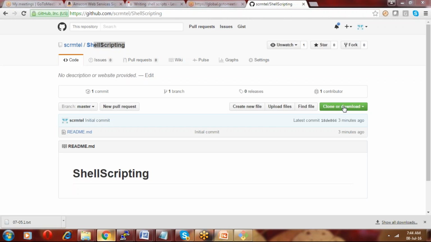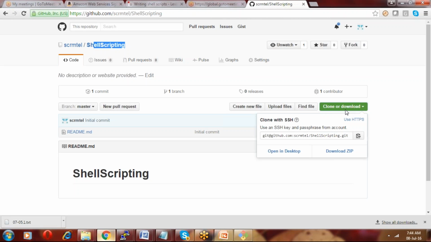So how can I get the URL? Click Clone or download, and you will get the URL, either the Git and GitHub protocol, or you can go to SSH also. Use HTTPS. You can go to the HTTPS protocol also. You just click this one, copy to clipboard, and then you can easily copy this data.